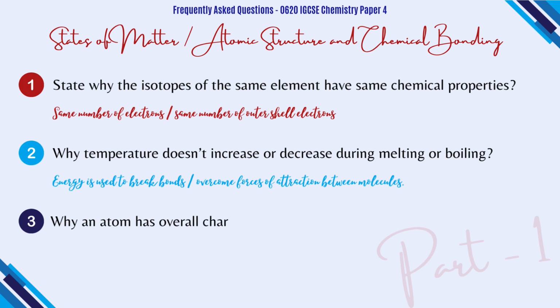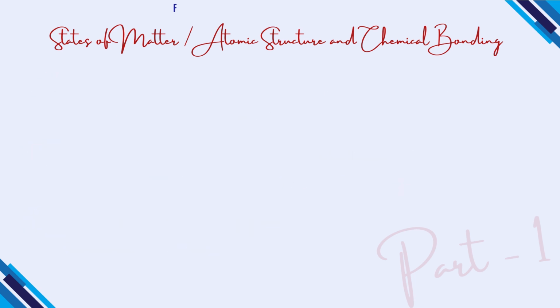Question number 3 is why an atom has an overall charge of 0? Because the atoms have same number of protons and electrons. Protons are positive, electrons are negative, and they cancel each other out.